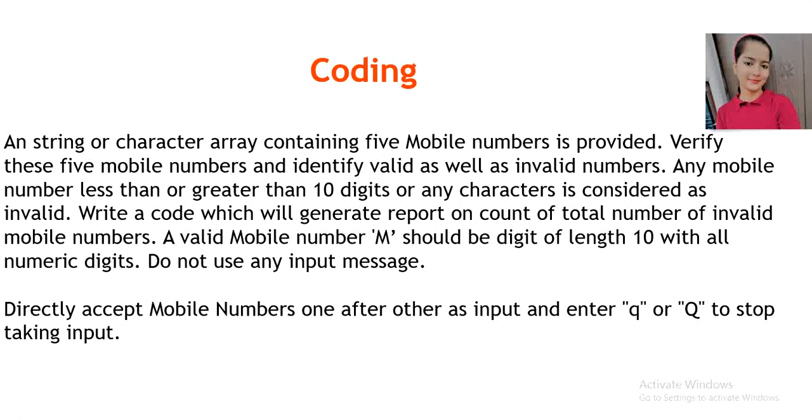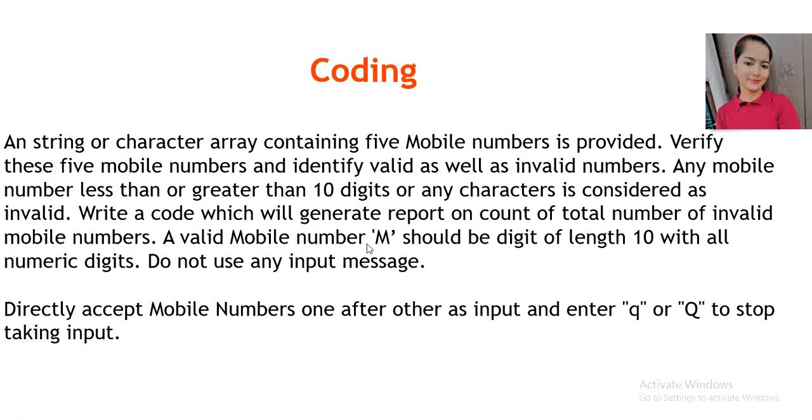Let's see the coding question now. The question says a string or character array containing 5 mobile numbers is provided. Verify these 5 mobile numbers and identify valid as well as invalid numbers. Any mobile number less than or greater than 10 digits or containing any characters is considered invalid. Write code which will generate a report on the count of total number of invalid mobile numbers.